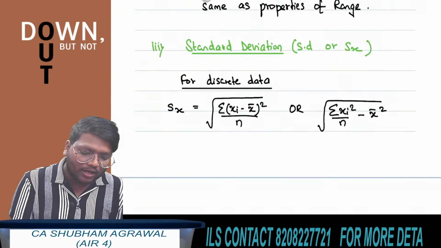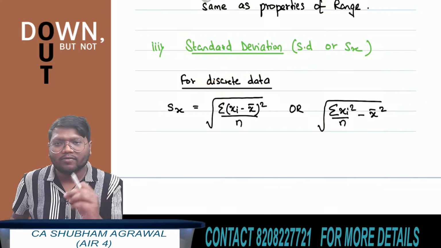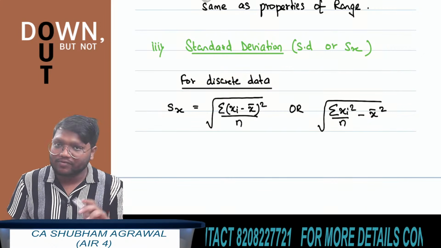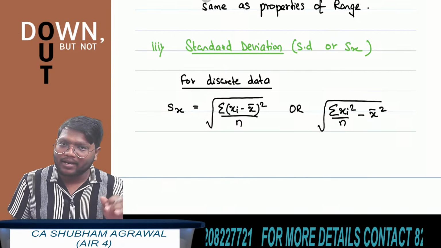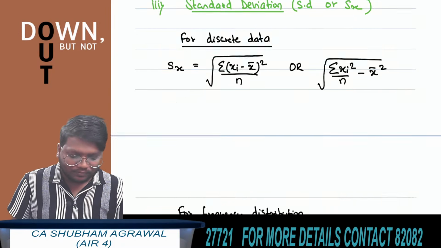Okay. There is very rare chance of asking any numerical question based on this result. But they can ask a numerical question based on this. Okay. They will provide you with the discrete data and they will ask you to find standard deviation. What is the formula? In square root summation of xi square upon n minus x bar square.